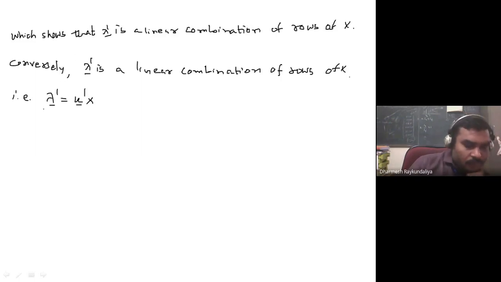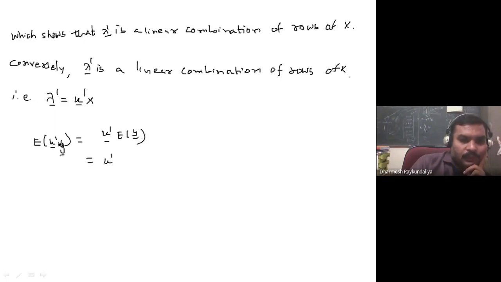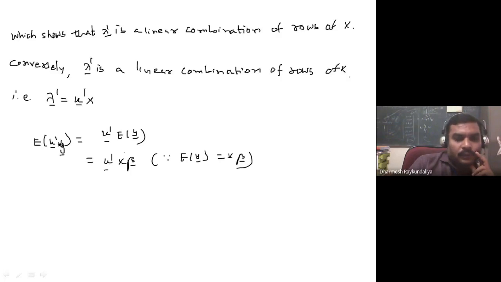Let us start with the expected value of u dash y. So u dash y is some linear function of observation. U dash is outside the expected value of y, so that is u dash x beta, because the expected value of y is equal to x beta. But u dash x is given to us, and that is nothing but lambda dash. So it is equal to lambda dash beta.